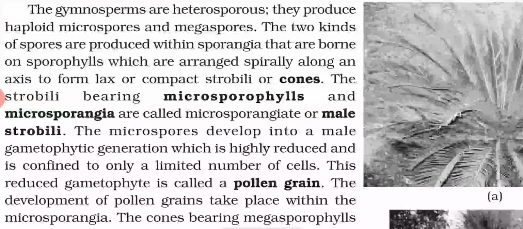Now the strobili bearing the microsporophylls and microsporangia are called microsporangiate or male strobili. These microspores develop into the male gametophytic generation, which is highly reduced and confined to only a limited number of cells. So the male gametophyte is highly reduced because it has a very small number of cells. This reduced gametophyte is known as the pollen grain. The development of the pollen grain takes place within the microsporangia.